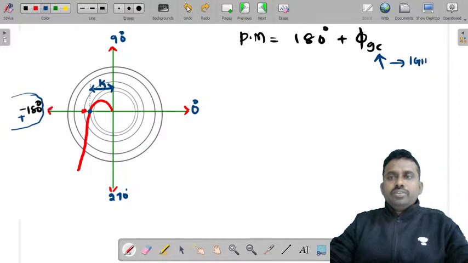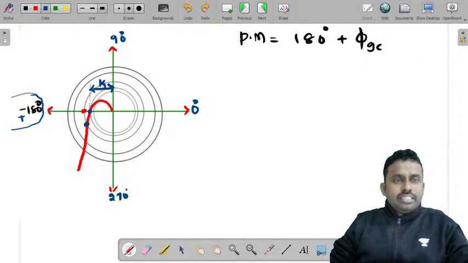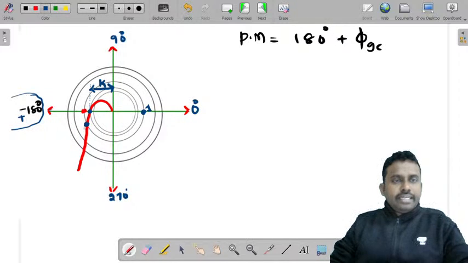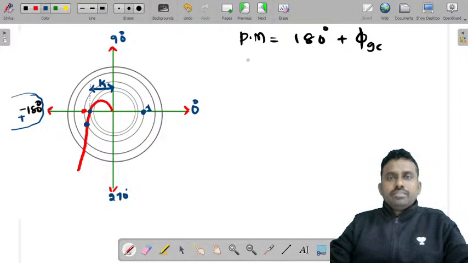So first, let us say this is the unit circle, with radius 1, and it is intersecting the polar plot at this point. So what do you need to find?